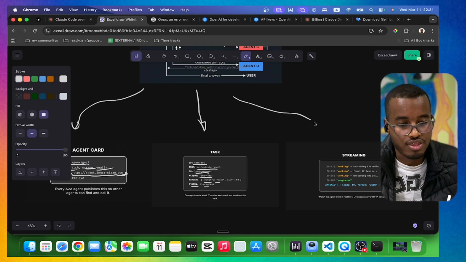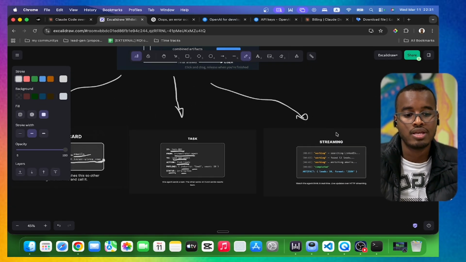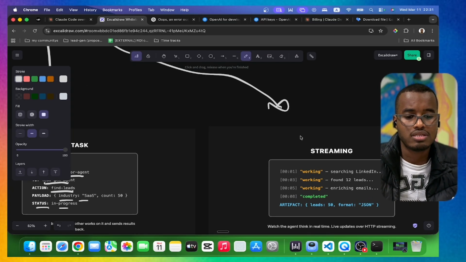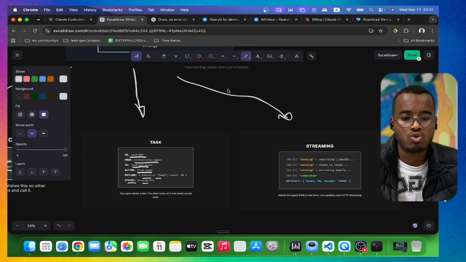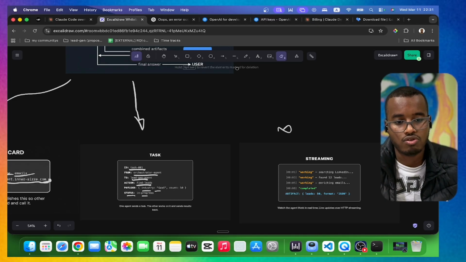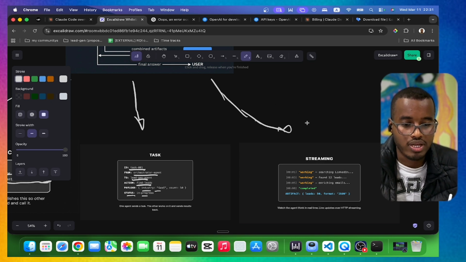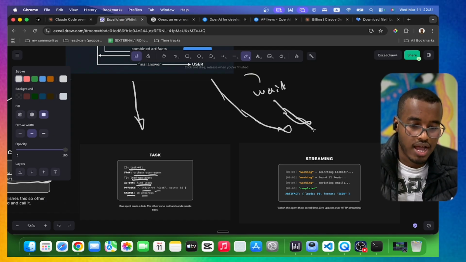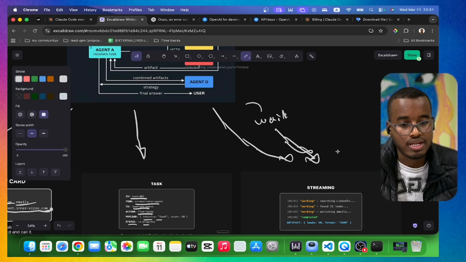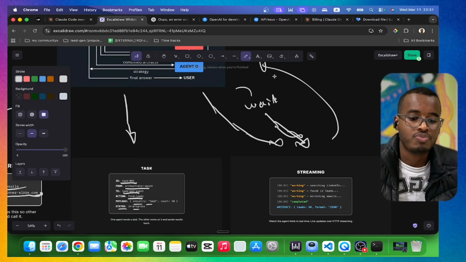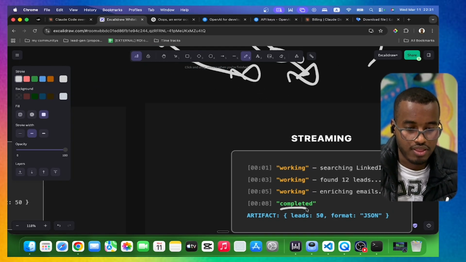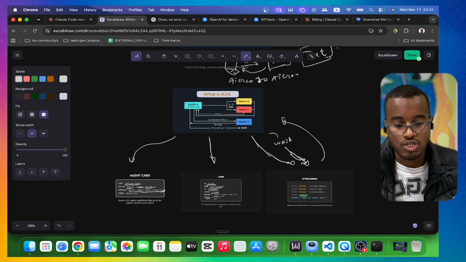And the third thing is what they call streaming. Streaming is actually simple. It is the AI waiting to respond, in a loop. So here the AI sends the request, and then it waits for a time, sends the request again to see if this agent is doing the work, and then this agent answers back after it has completed the actual work.